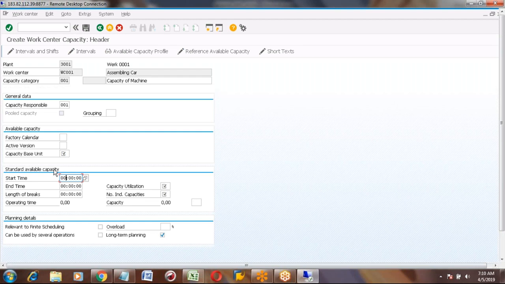So in other words, suppose in a car assembly plant, one day you work from 6 to, for example, 3 o'clock, and another day you work from 6 to 5 o'clock. So the next day you will come and change the timing. Is it a regular practice or just for one day?